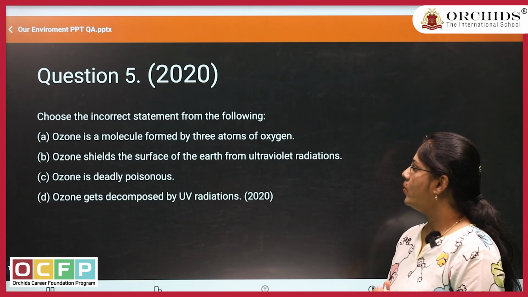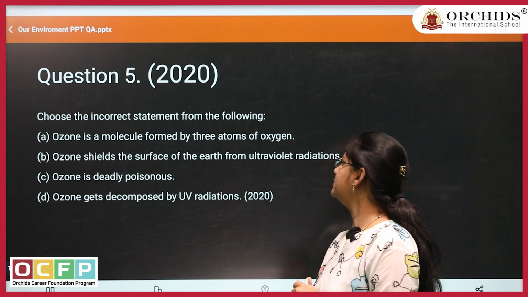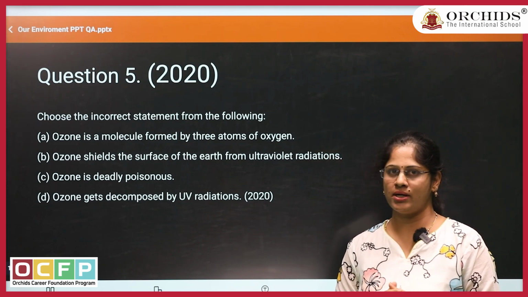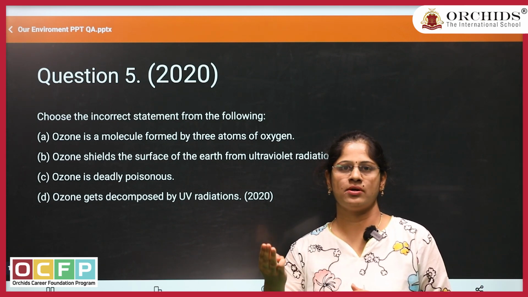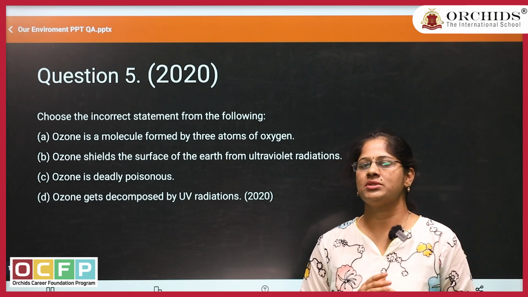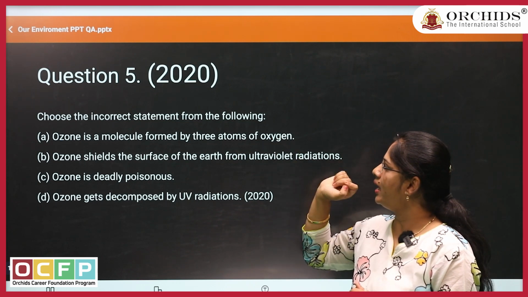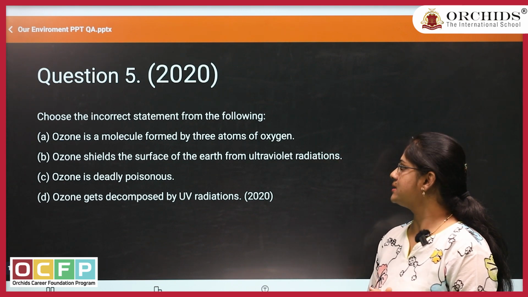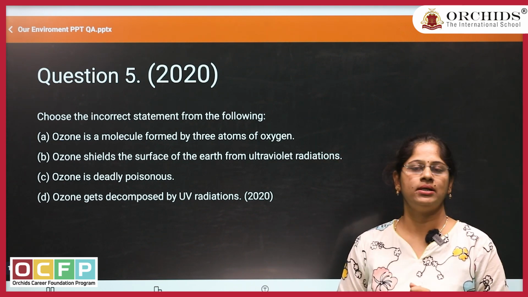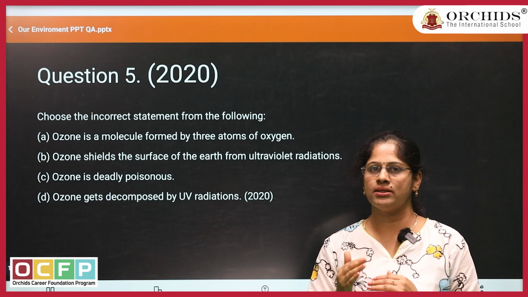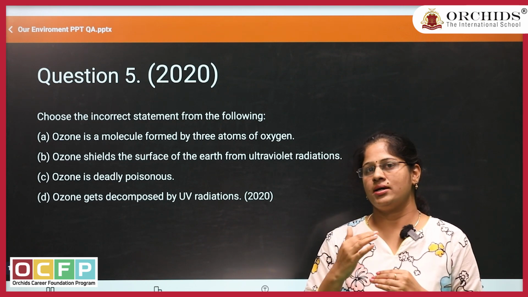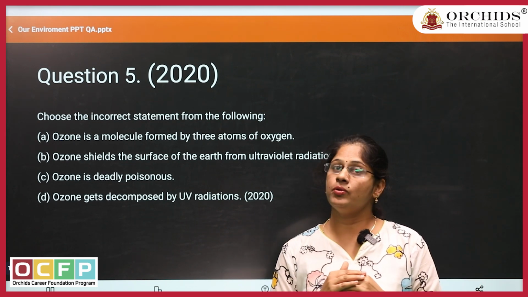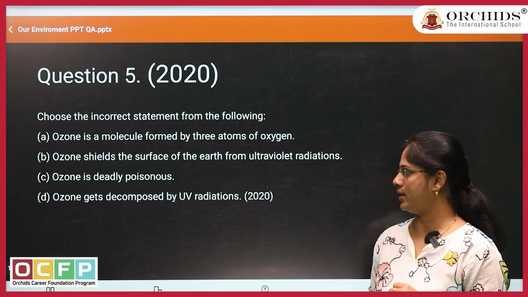Option A is ozone is a molecule formed by 3 atoms of oxygen. As we are already aware, 3 atoms of oxygen form the ozone molecule. So option A is a correct statement. Second statement, ozone shields the surface of the earth from ultraviolet radiations. As we are already aware, the ozone layer protects us from the UV rays. So the second statement is also correct.